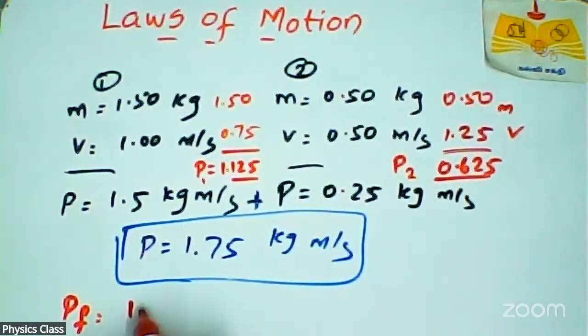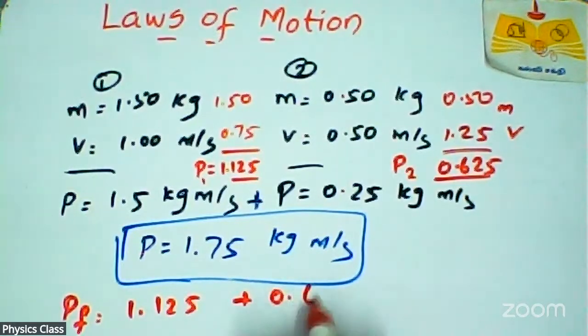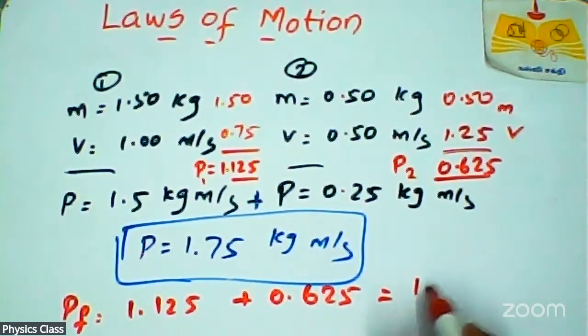That is 1.125 plus 0.625. Now you will get 1.75.